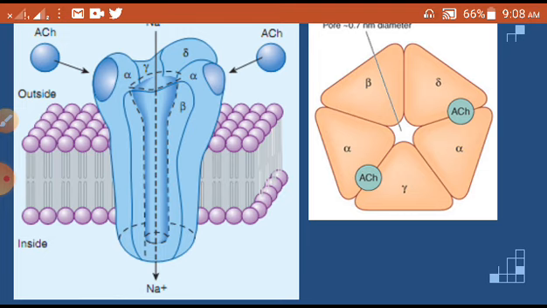For each class of transmitter gated ion channels, there are alternative forms of each type of subunit, which may be encoded by distinct genes or generated by alternative RNA splicing of a single gene product. It means, as you have seen there, the alpha has various forms: G alpha, Gi, Gs, Go, Gq. In the same way here also the subunits are of different types, which make the various types of the same receptors.